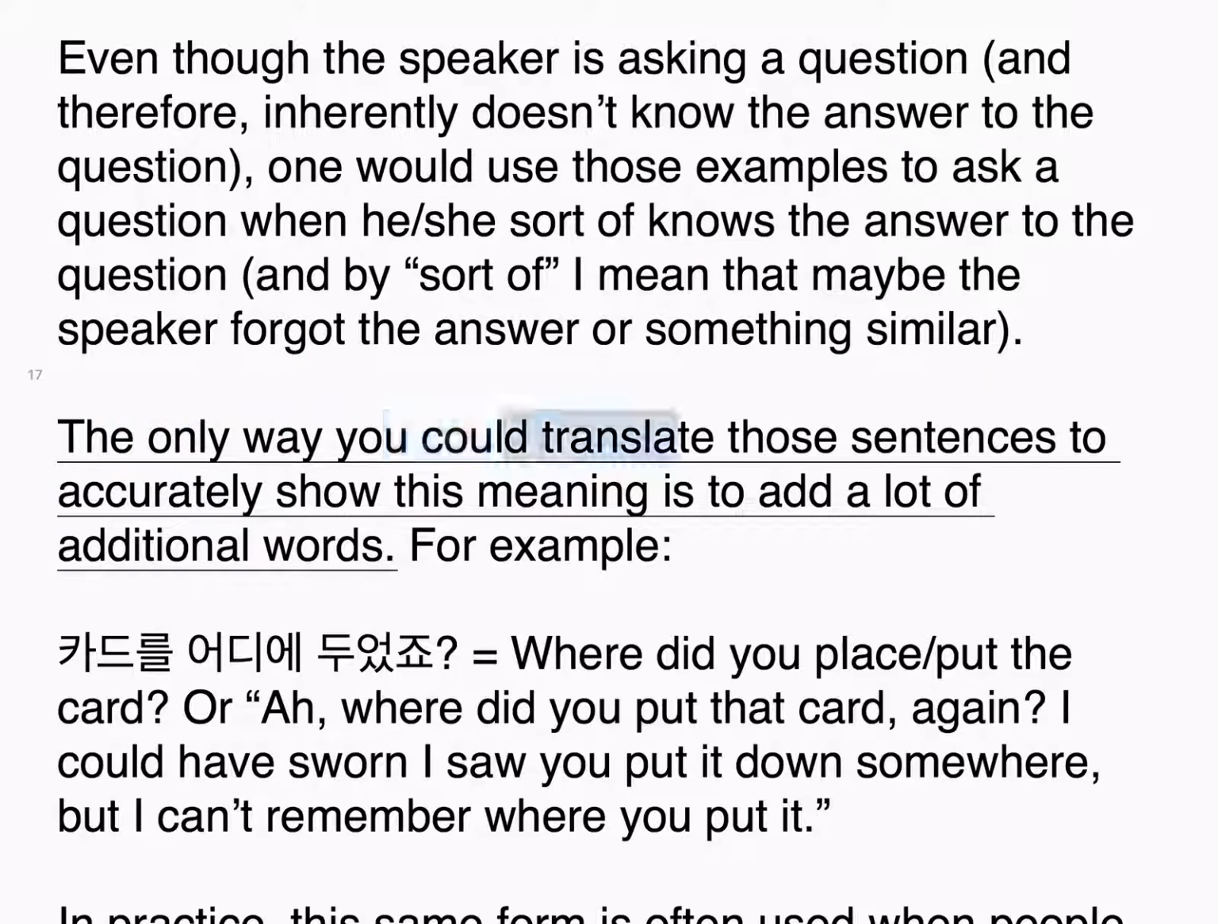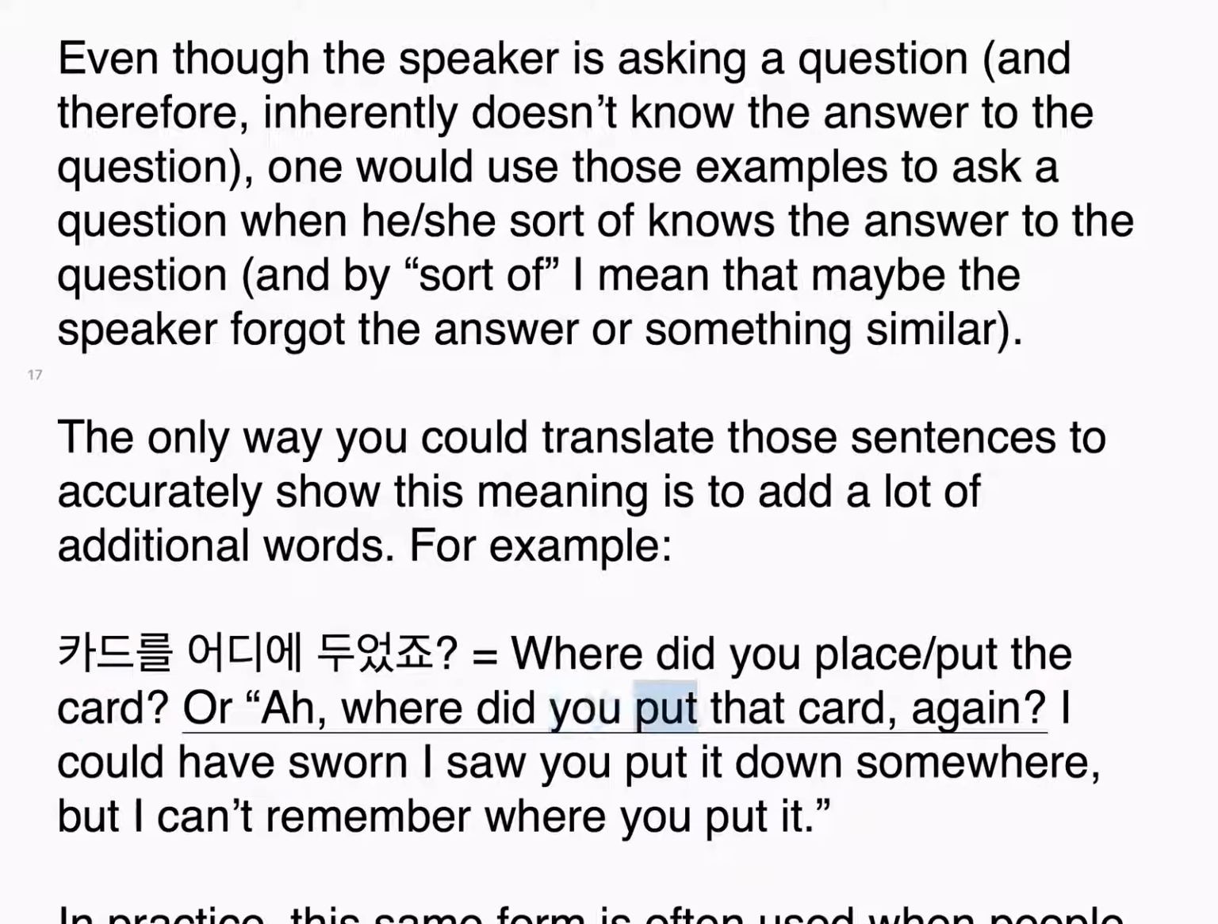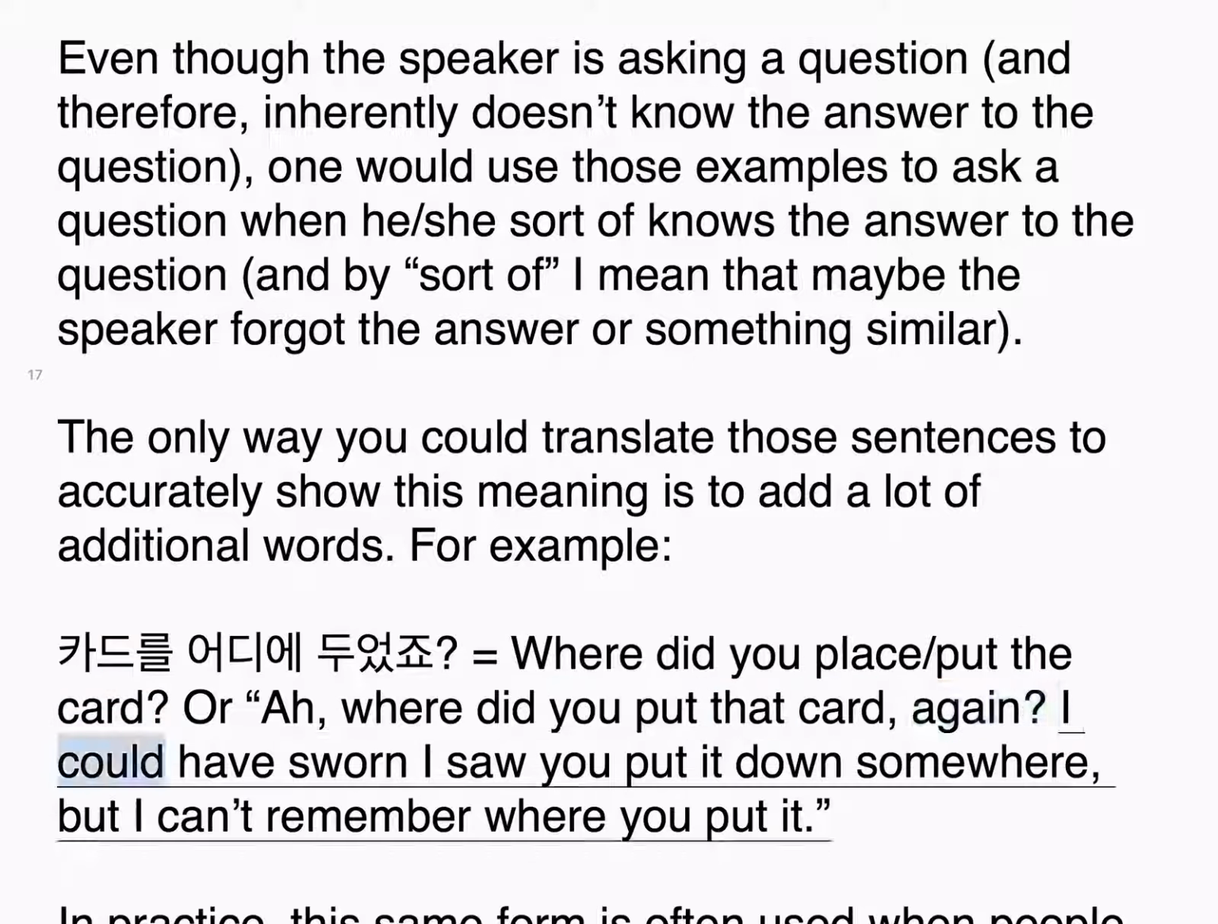The only way you could translate those sentences to accurately show this meaning is to add a lot of additional words. For example, 카드를 어디에 두었죠? Where did you put the card? Or where did you put that card? Again, I could have sworn I saw you put it down somewhere, but I can't remember where you put it.